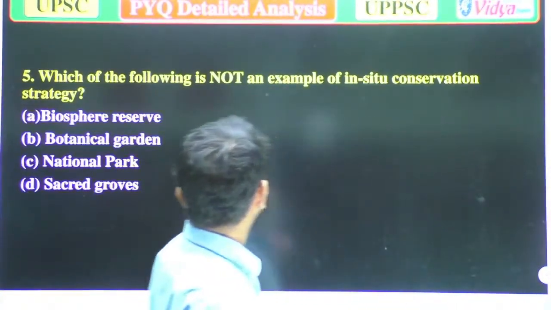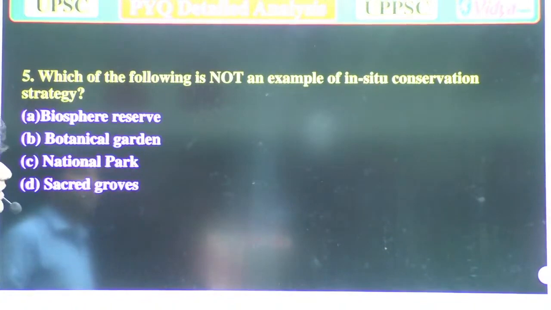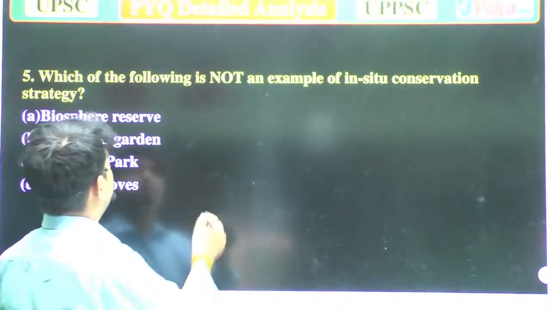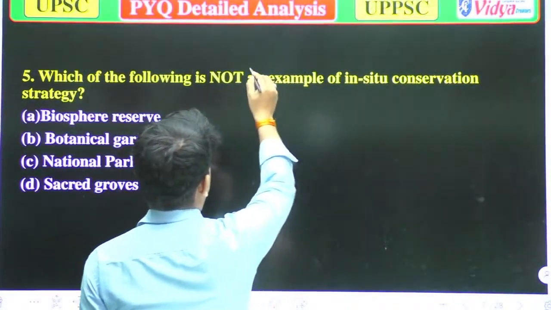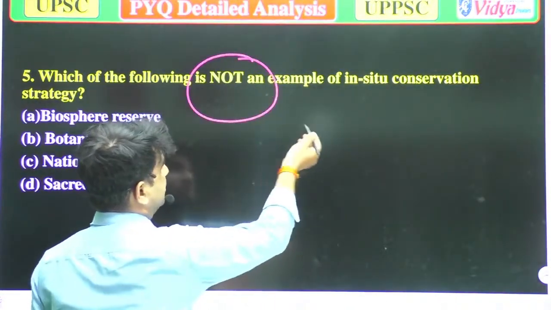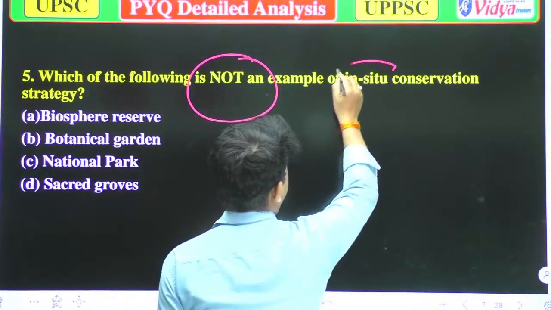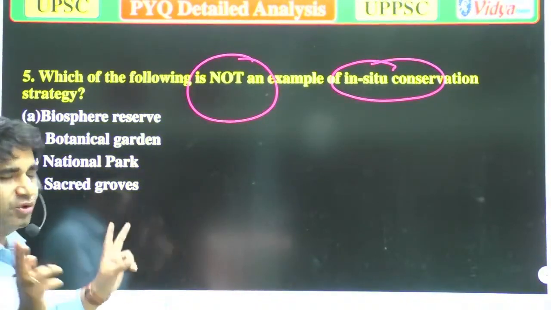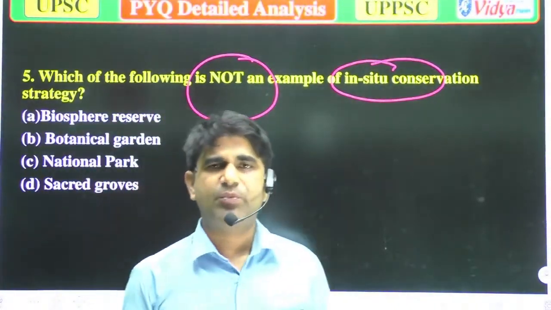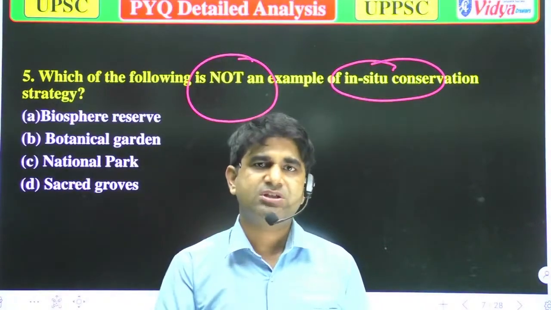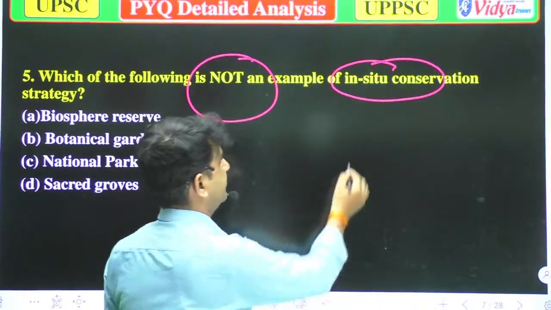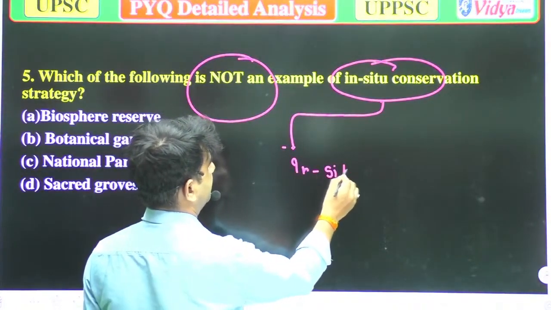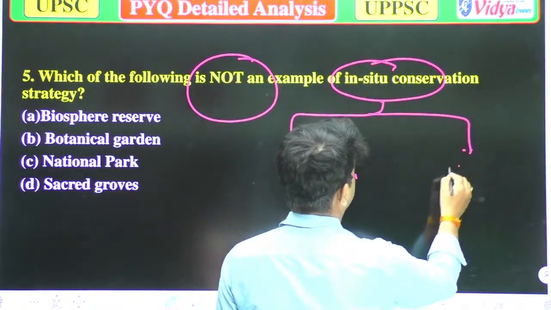Our next question is, which of the following is not an example of in situ conservation strategy? Which of the following is not? Means we have to focus on "not" an example of in situ conservation. So two things are there. There are mainly two types of conservation, that is in situ conservation and ex situ.